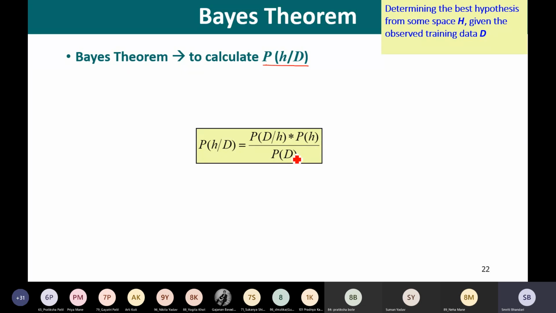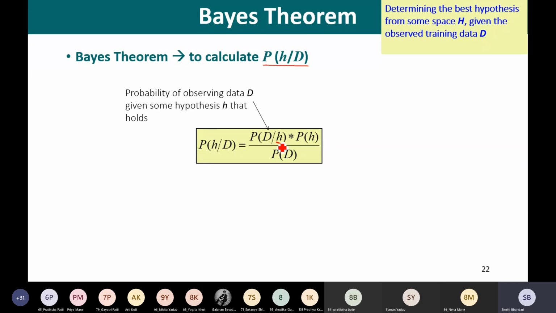divided by probability of D, where this probability of D given H is the probability of observing data D given some hypothesis H that holds. So how to interpret this probability? Probability of observing data D given some hypothesis H that holds.